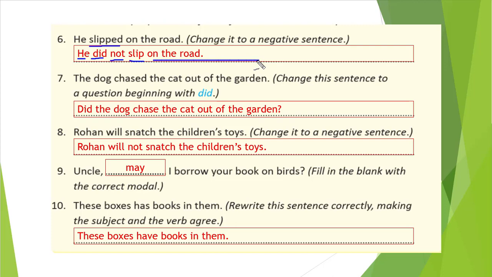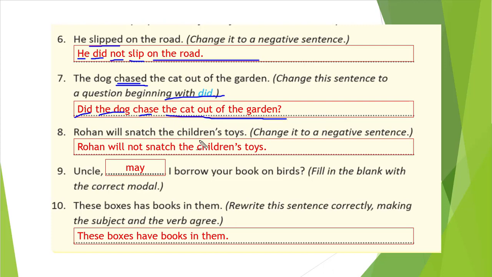You see seventh one: "The dog chased the cat out of the garden." Change the sentence into a question beginning with "did". Why? Because it's simple past tense. We just need to convert it with "did". So what is the formation? Did plus our subject plus our verb in base form and the remaining part, and last a question mark. So first we will write "did", then our subject "the dog", and base form of chased, that is "chase the cat out of the garden?"